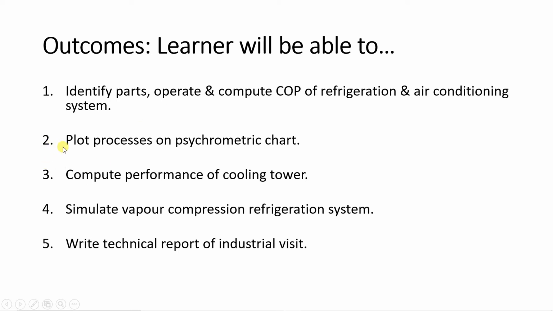Second, students will be able to plot processes on psychrometric chart. Third, compute performance of cooling tower. Fourth, simulate vapor compression refrigeration system. And fifth one, write technical report of industrial visit.